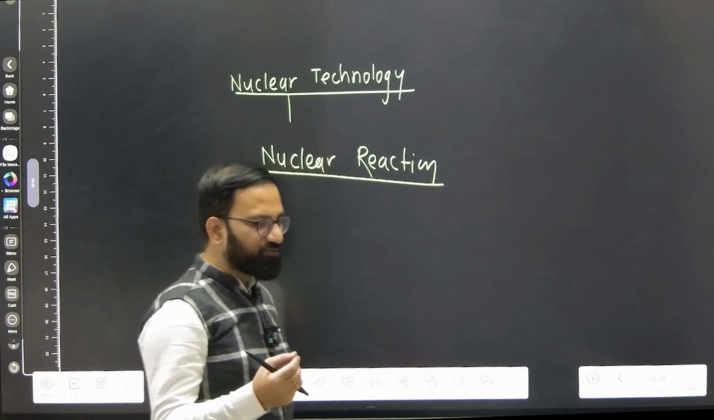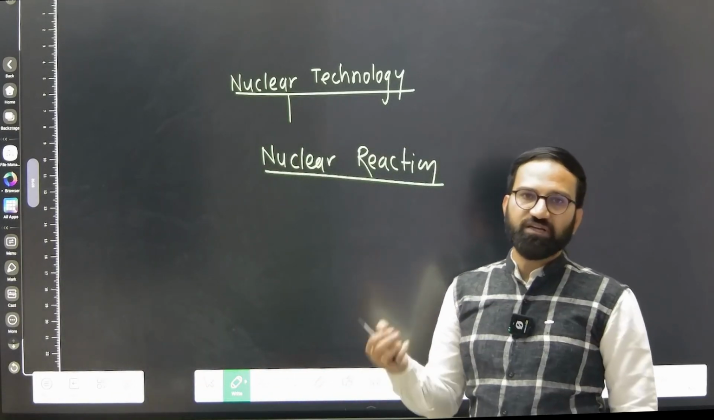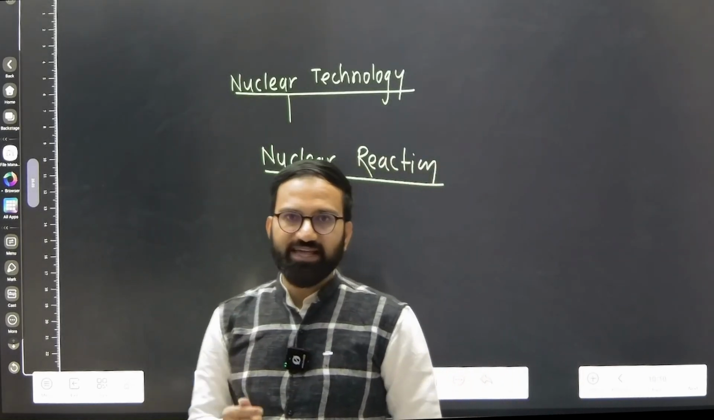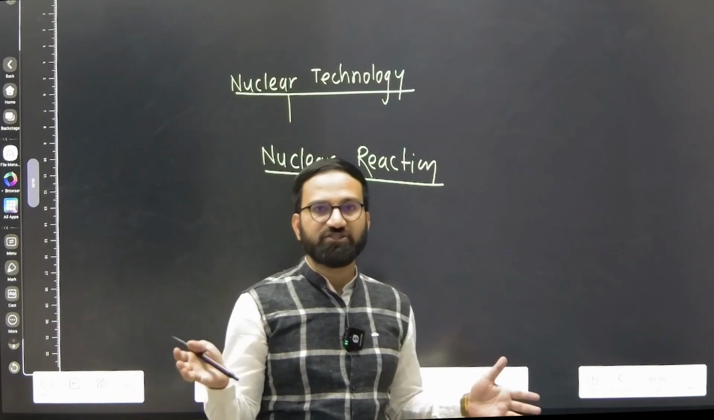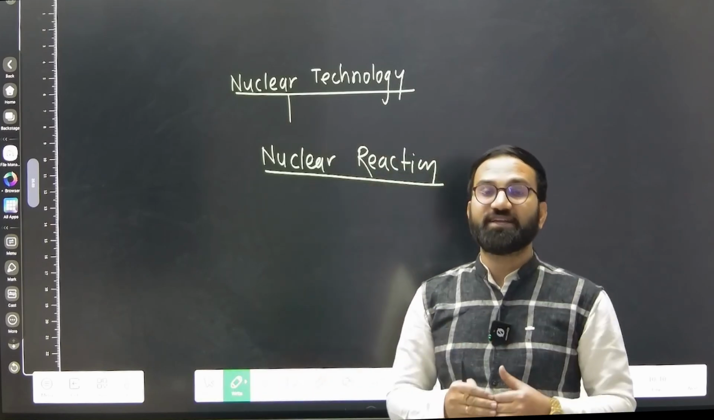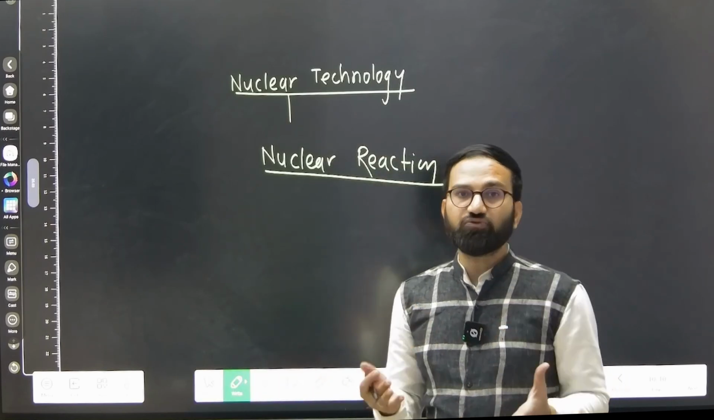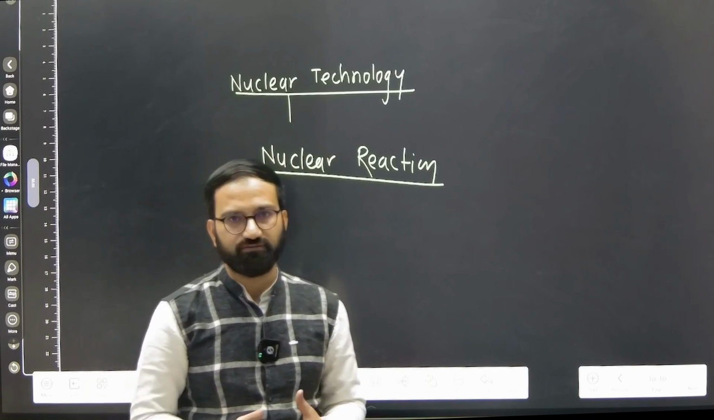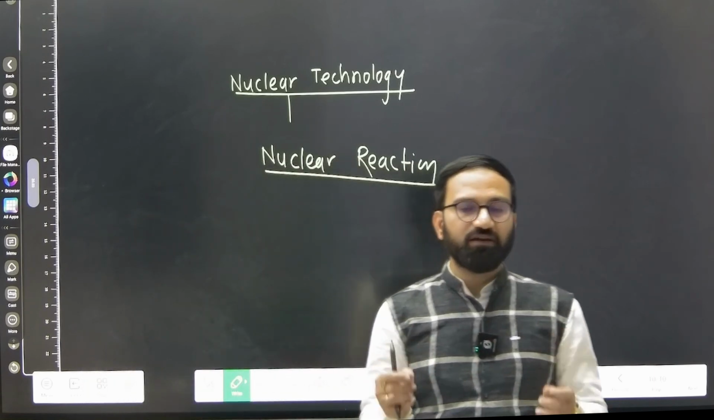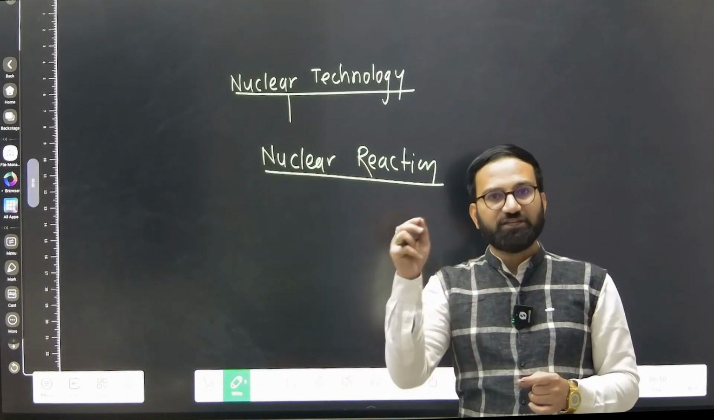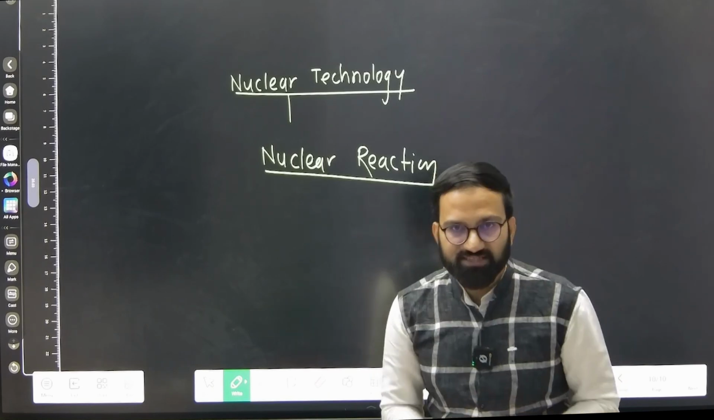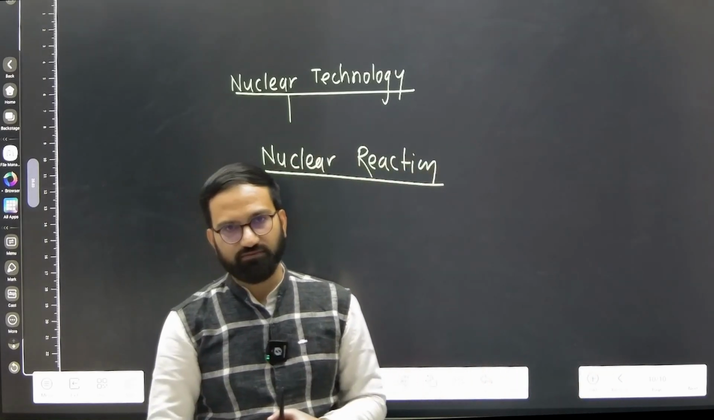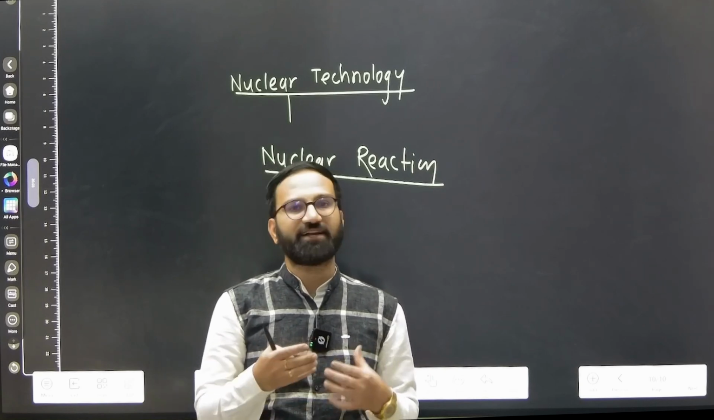Now there are two types of reaction we see. One is the chemical reaction, another one is the nuclear reaction. When we say chemical reaction, two elements or two compounds participate in the reaction and new compounds are formed. In a chemical reaction we see transfer of electrons, or sharing of electrons in case of new bond formation, and due to that new compounds get formed.